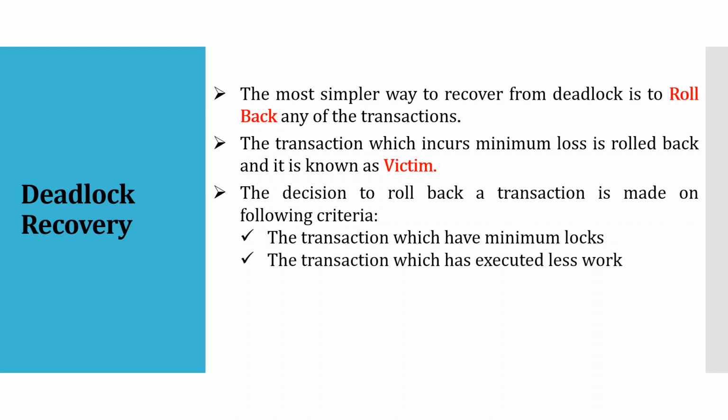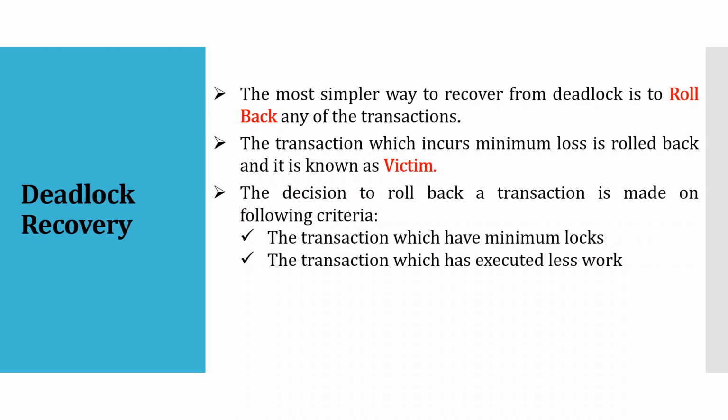The second way is the transaction which has executed less work. Let us say one transaction has 10 operations, the second has 8 operations, and the third has 14 operations. Or let us say transaction 1 has 10 operations and has executed 5 of them. Transaction 2 has 8 operations and has executed 6 of them, and transaction 3 has 14 operations but has executed only 2. Which one should we roll back? The transaction which has executed the least amount of work.